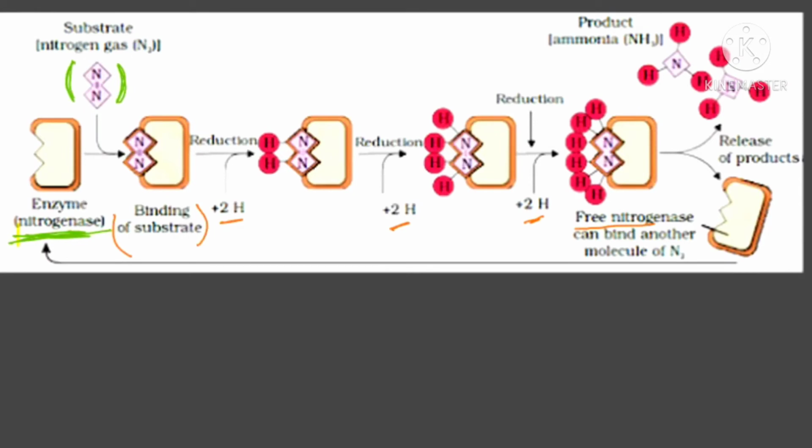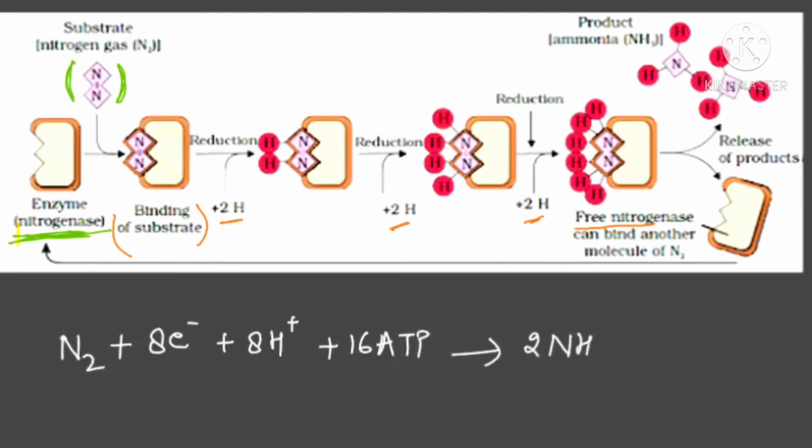So at the end, we can write the equation, which is from NCERT. We can say nitrogen will combine with 8 electrons, 8 protons, with 16 ATP to form 2 molecules of ammonia plus hydrogen. Is it clear? And obviously ADP plus inorganic phosphate is also released. 16 ADP plus 16 inorganic phosphate is released. So your nitrogen fixation is done with the help of the enzyme nitrogenase. Is it clear? And I told you that this enzyme is sensitive to oxygen.